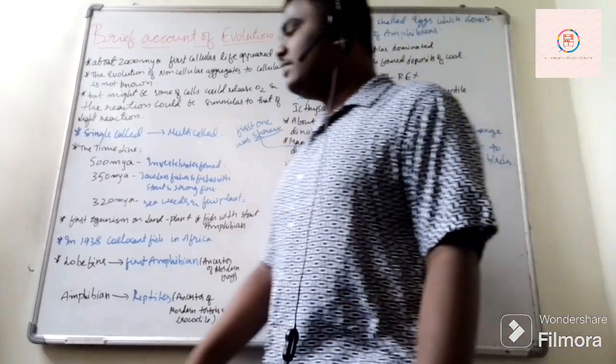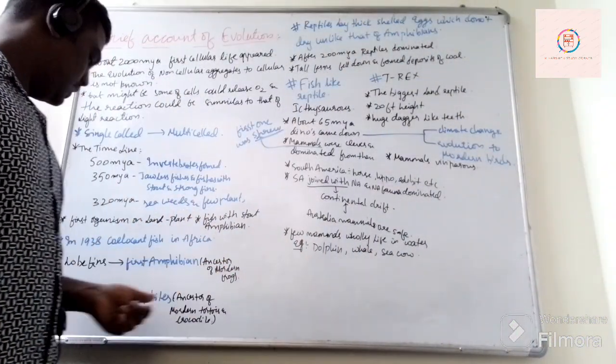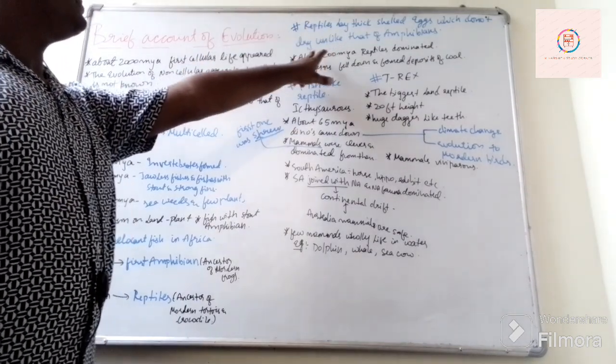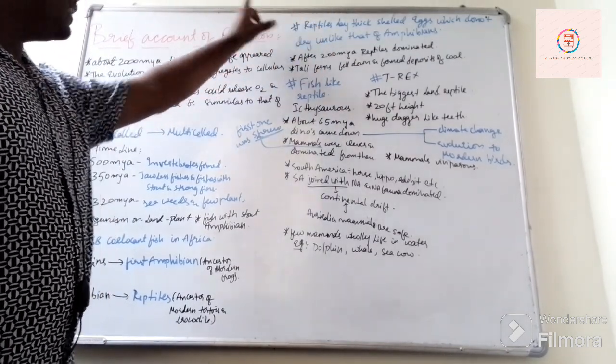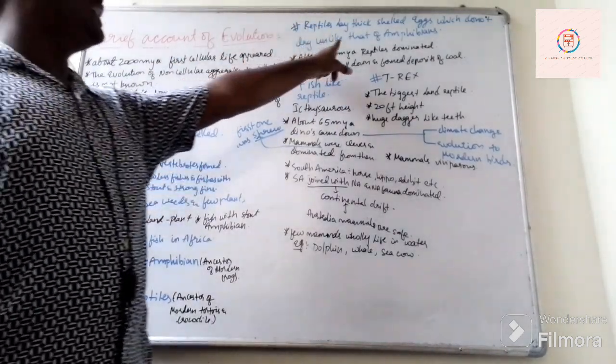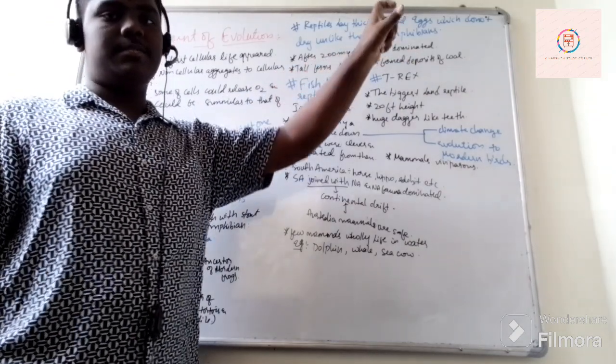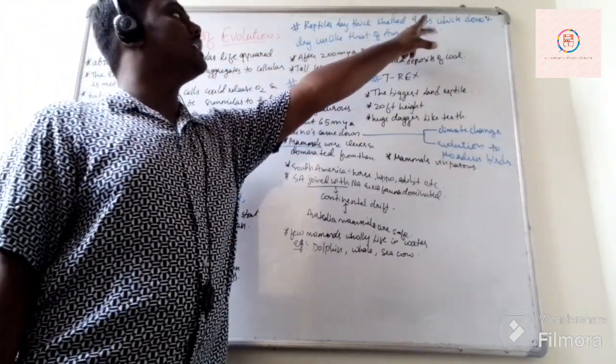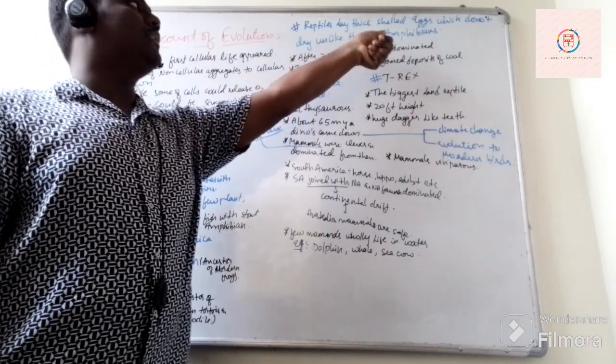Okay, then after conversion of amphibians to reptiles, the major difference between the reptiles and the amphibians was that reptiles lay thick shelled eggs which do not dry, unlike those of amphibians.